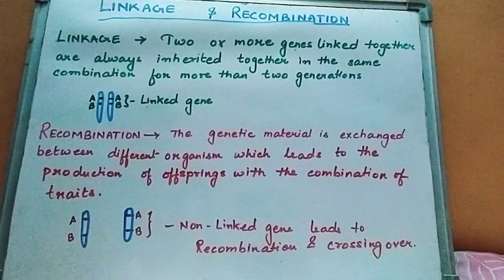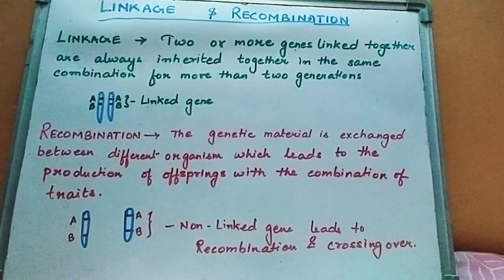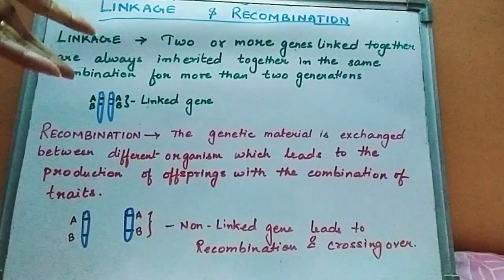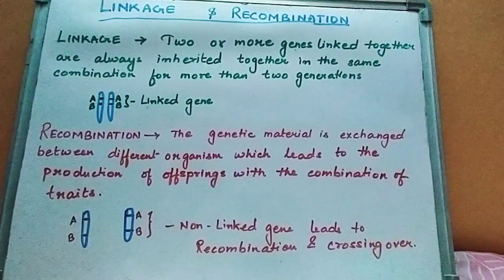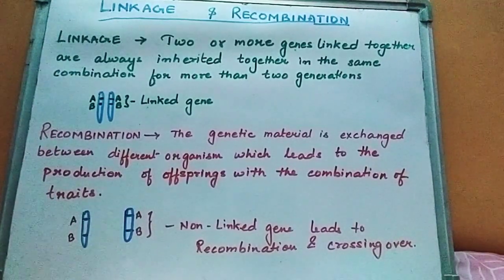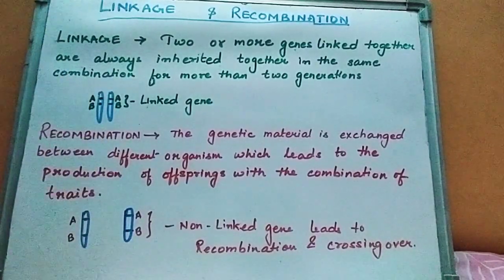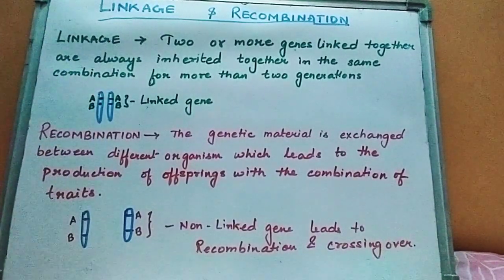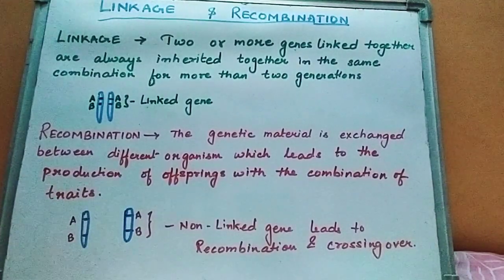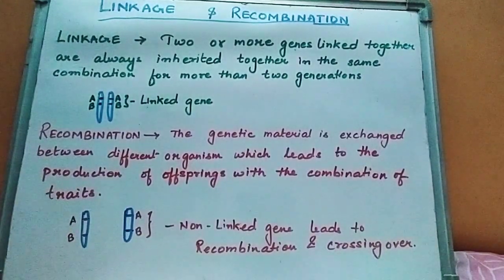So this was the first point. Remember one thing: Mendel's theory of inheritance, mainly the third law of independent assortment, fails to explain linkage. Hence the law of independent assortment was not widely accepted by all the scientists.